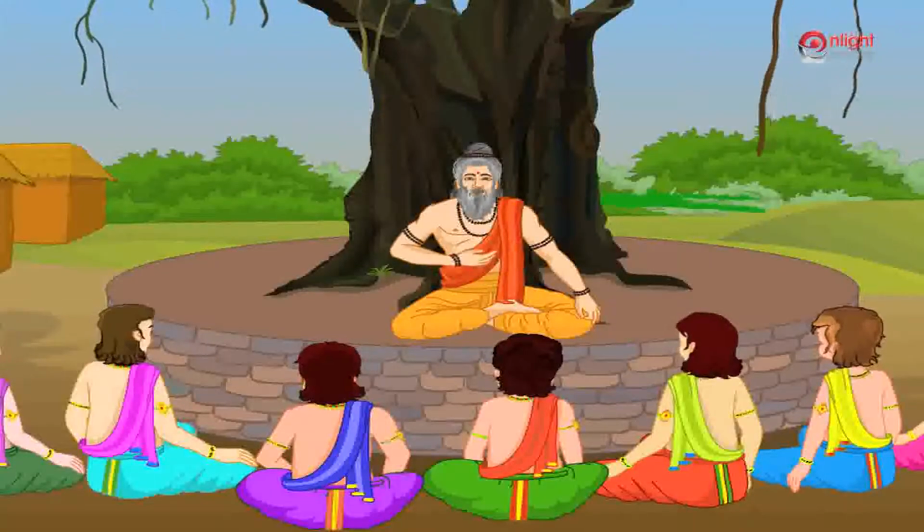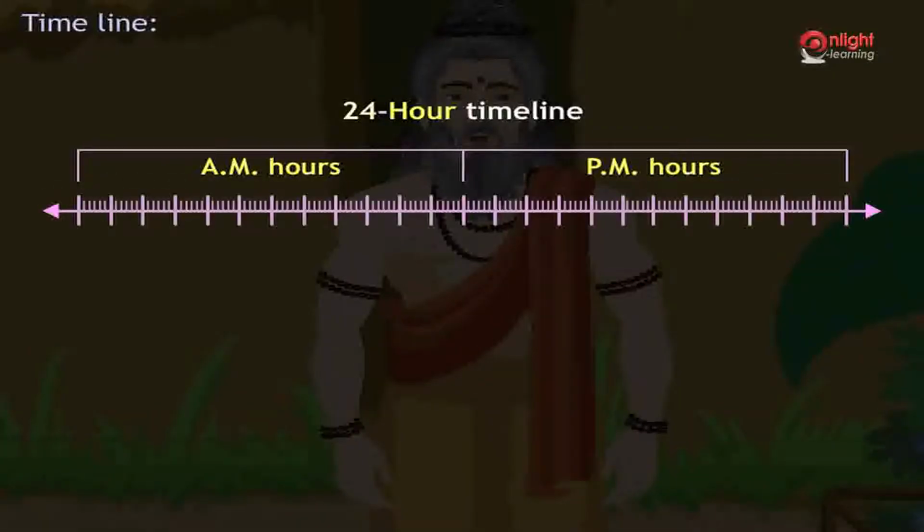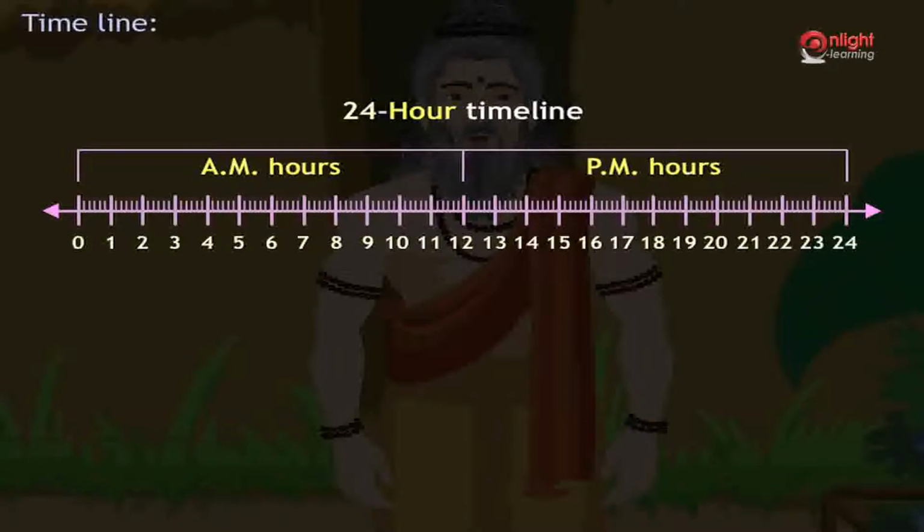Let us now depict Arjuna's daily routine in a timeline. We first draw a line and mark 24 points on the line. Since we are depicting the events in a day, the space between each line depicts duration of 1 hour as shown in the figure. Now we associate the event to the time. Here, Arjuna wakes up at 6 am. Hence, we mark waking up to 6 am in the timeline. Similarly, we associate other events as well to their allotted time, and hence we get a timeline of Arjuna's daily routine.